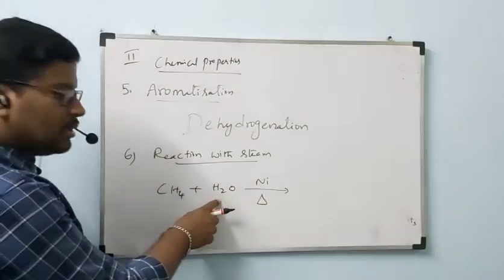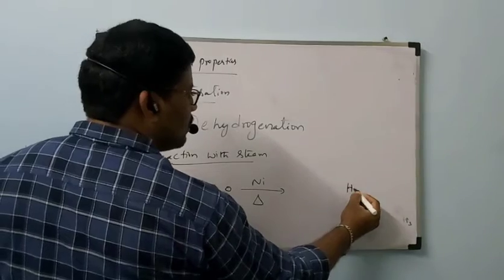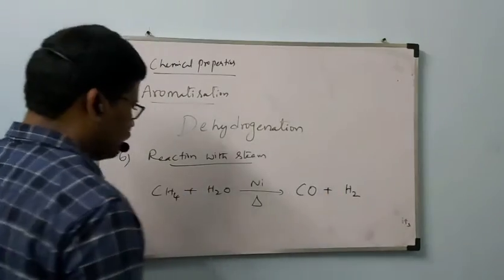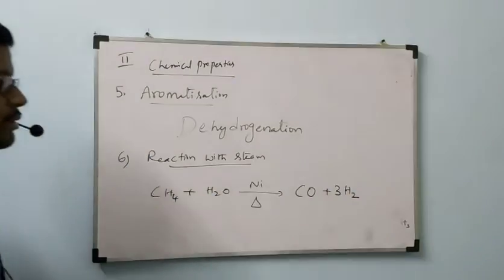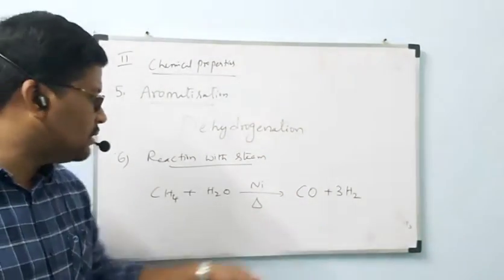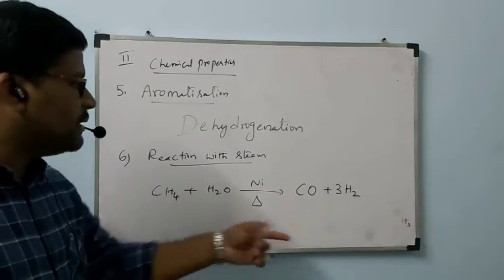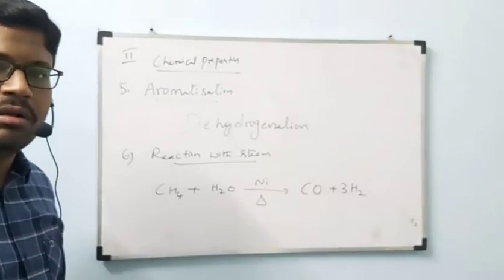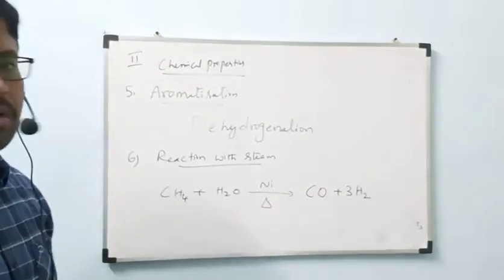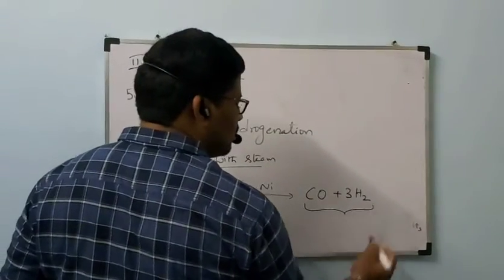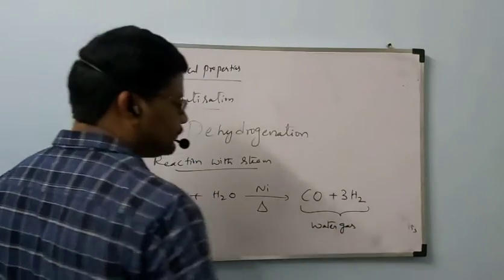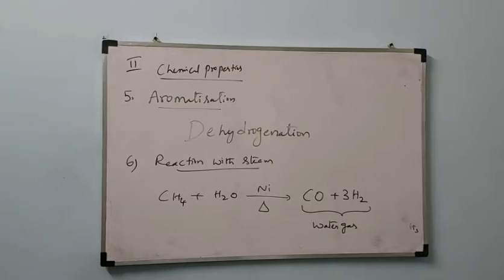CH4 plus H2O to form carbon monoxide plus H2. C plus O will be combined to form CO, carbon monoxide. H4 and the 2 hydrogens will be combined to form hydrogen gas. Okay? CH4 plus H2O reacts to form CO plus H2. This is called water gas.